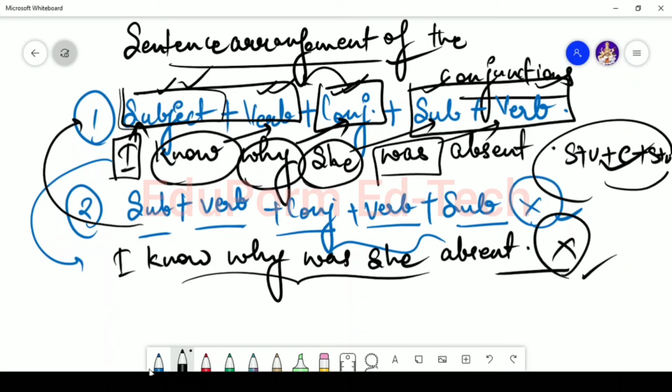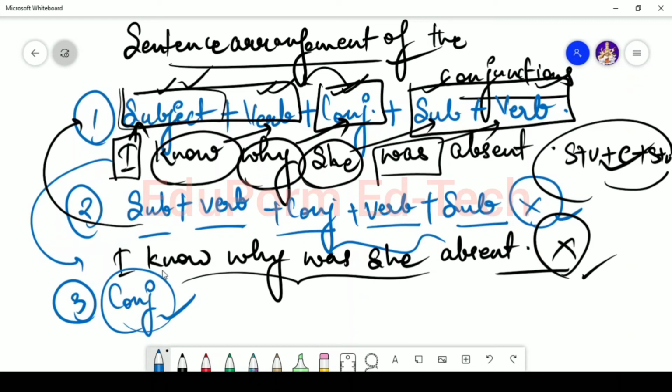Now the other scenario. I already talked about two positions of the conjunctions. First, the conjunction is used in between the sentence, and the second position is that a sentence starts with the conjunction. So I am giving that scenario: conjunction, then comes the subject, then the verb, then again the subject, then the verb.